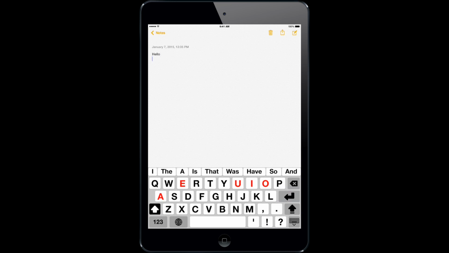So overall, I'm really liking the Kebeel Keyboard, and I think it's really a great app for people with motor difficulties, and also people who want to hear what they're typing, hear what they have typed read back to them to confirm that it's what they were trying to type. The app costs $14.99 in the App Store, and it's available only for English and on the iPad. Thanks for watching.